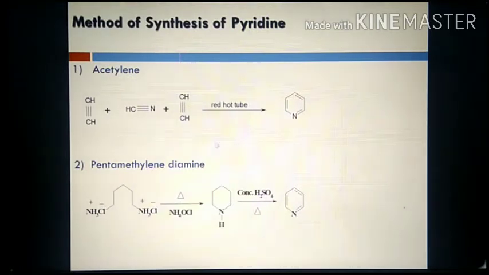And then on heating with concentrated sulfuric acid, it undergoes dehydrogenation. Dehydrogenation means elimination of H2 molecules, leading to formation of pyridine. What is the side product here? 3 H2 molecules: 1, 2, 3, 4, 5, 6 H2 from here. So this is a simple method for the synthesis of pyridine.